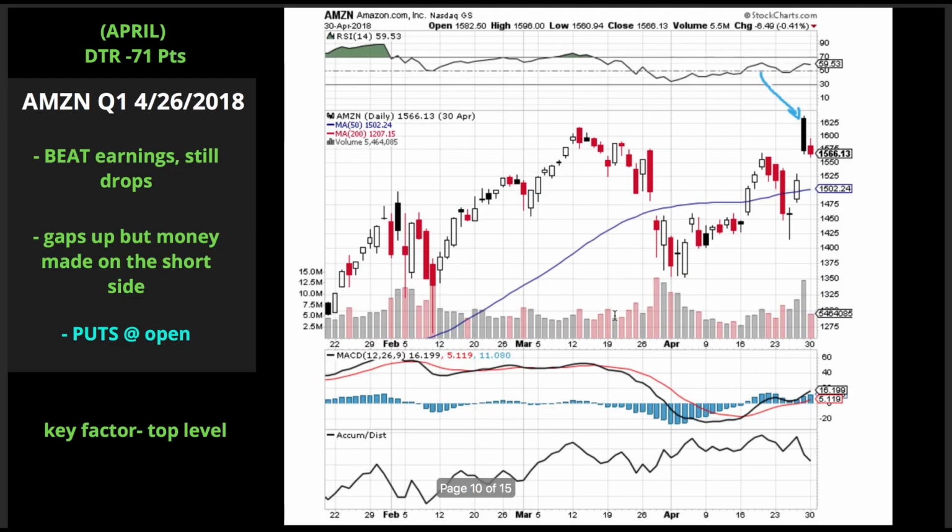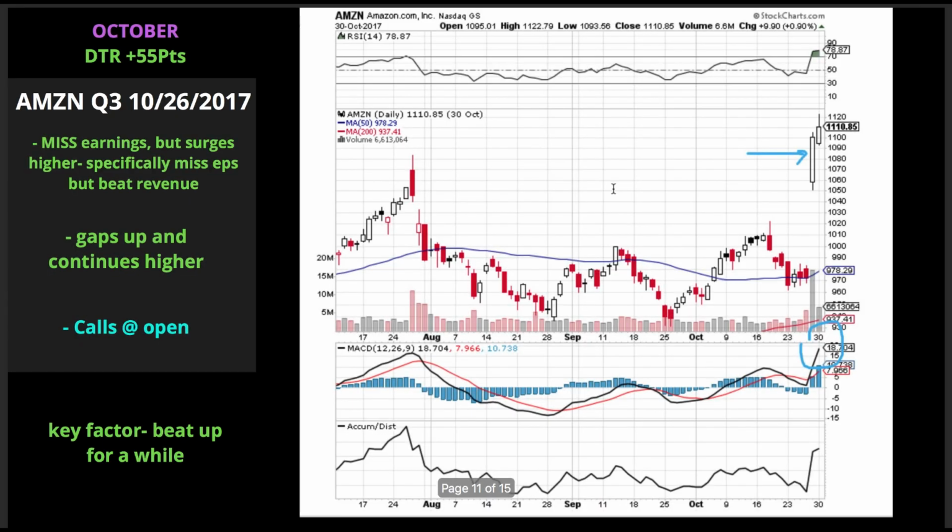All right, April 26, 2018. Beat earnings still drops. Okay, so it gaps up, but it drops. All right, puts at the open. All right, you seeing how many of these examples lead to the best entry being puts at the open? That's the reason I'm showing you all these examples. So though these examples might not match up to exactly the characteristics of the drop we have today in Amazon, it's still very important to just realize how much of the time puts at the open or on the bounce is your best entry when shorting Amazon after earnings.